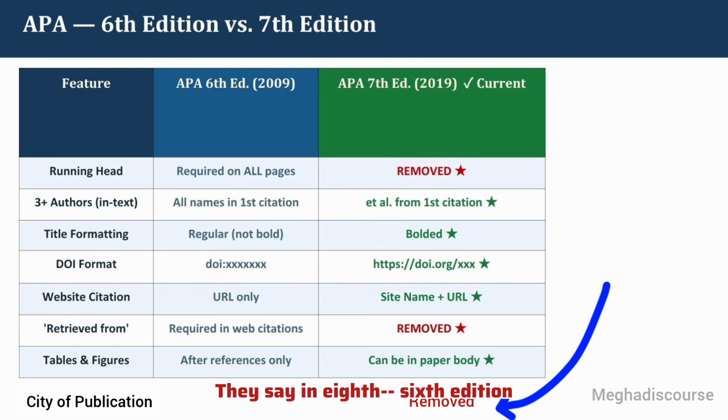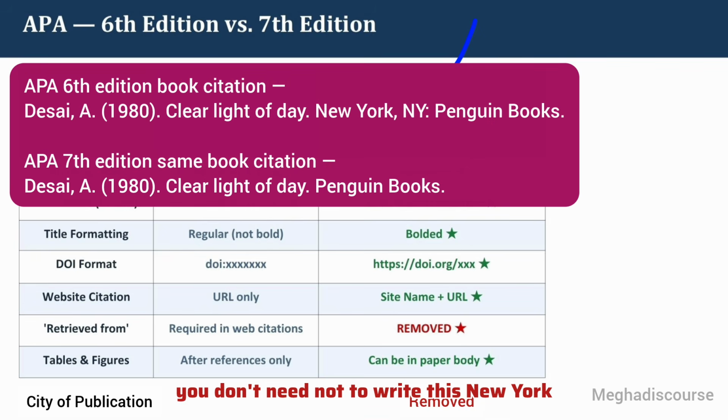So now the 6th change is that the city of publication is removed. They say in 6th edition, like we have Anita Desai's book, we have to write Desai, Anita, Clear Light of Day, New York. So they say, no, you do not need to write this New York and the abbreviation of New York. So they removed it. This is the important and logical thing, I think, they do with the 7th edition.